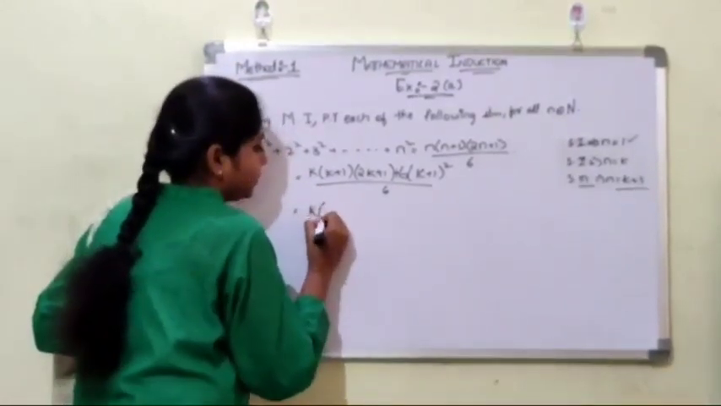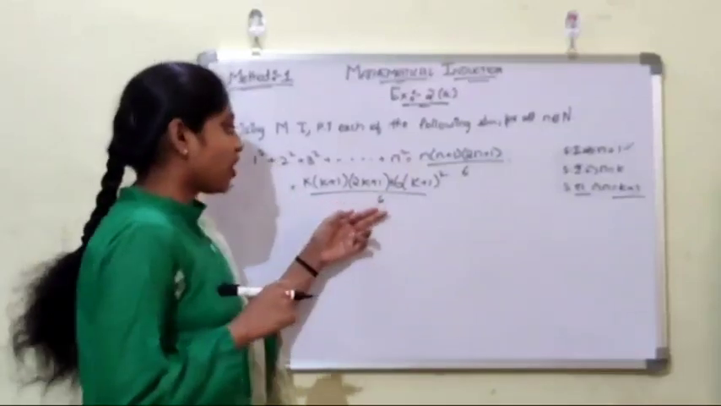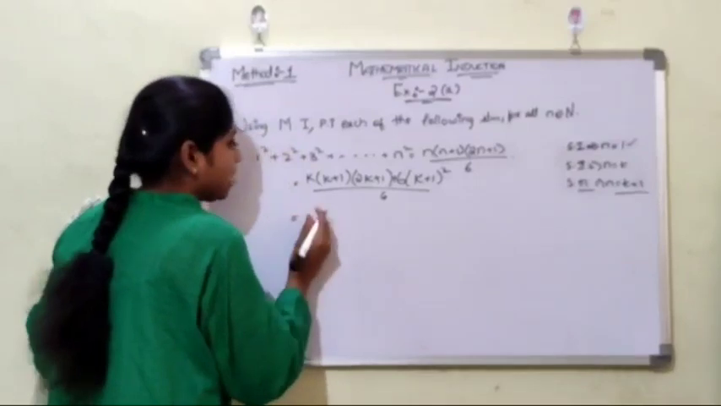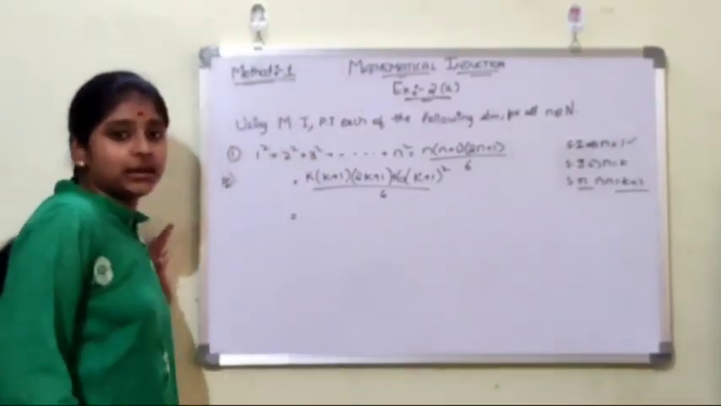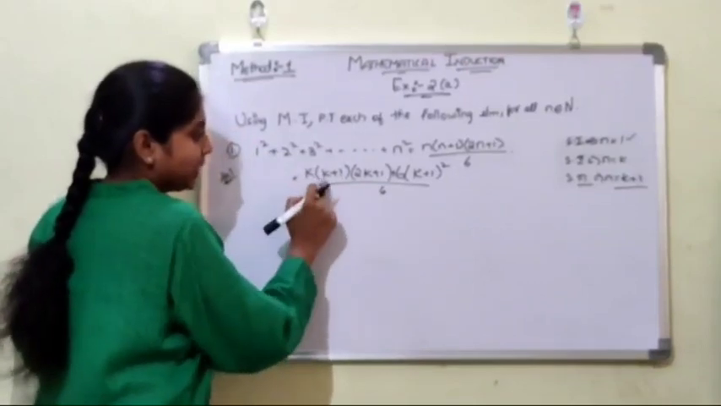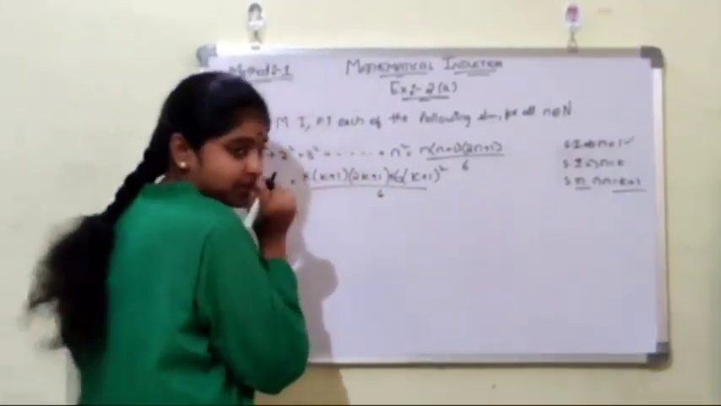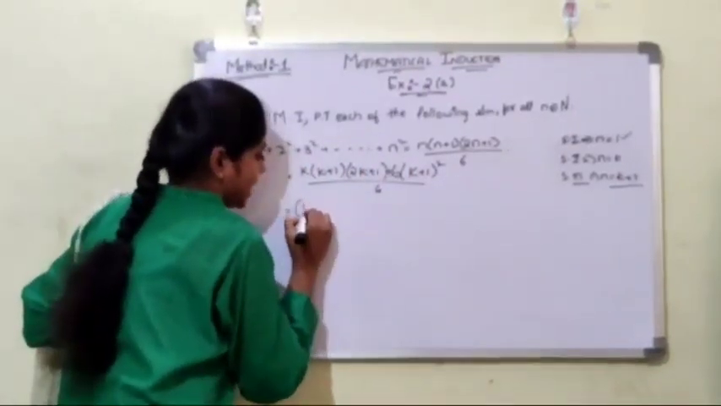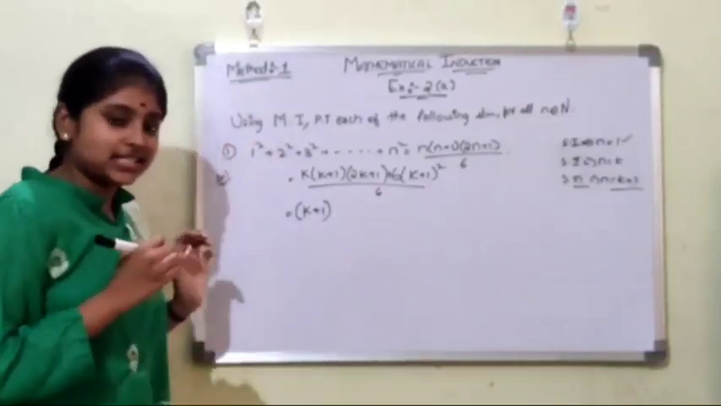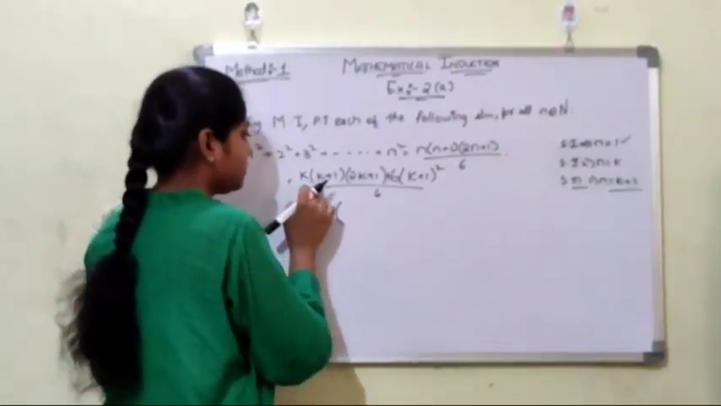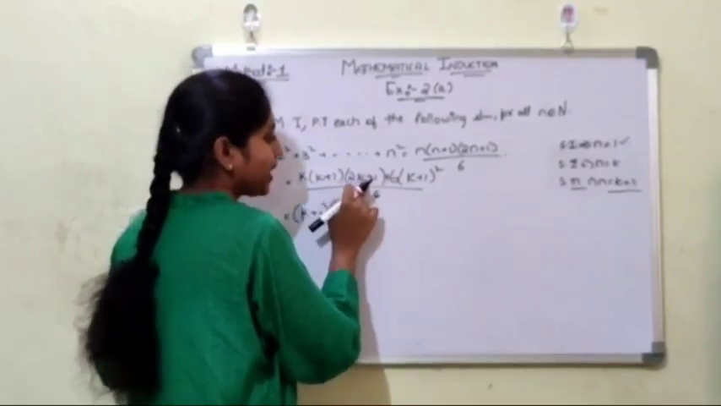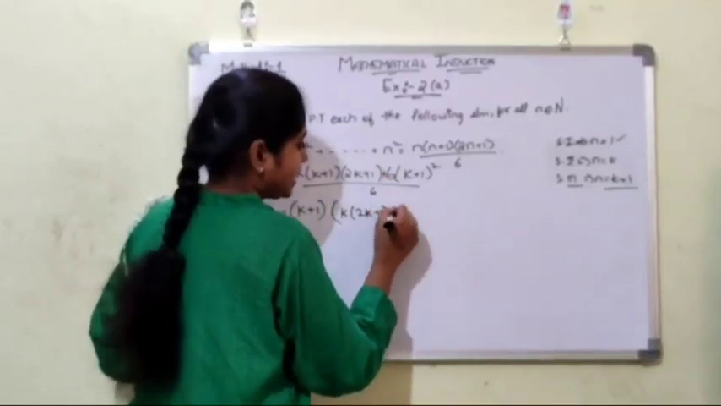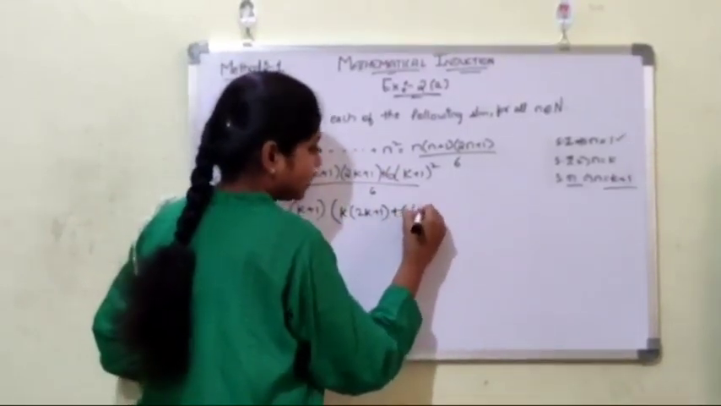Now k into, now cross multiply 6 to the k plus 1 whole square. So we have completed that. Now what is common in the whole term? There is a common factor, that is k plus 1. Here we have k plus 1 and here we have k plus 1. These two terms have k plus 1, so we take k plus 1 as a common term. Taking k plus 1 common, we are left with k into 2k plus 1, that is k into 2k plus 1, and plus, here we are left with 6 into k plus 1.